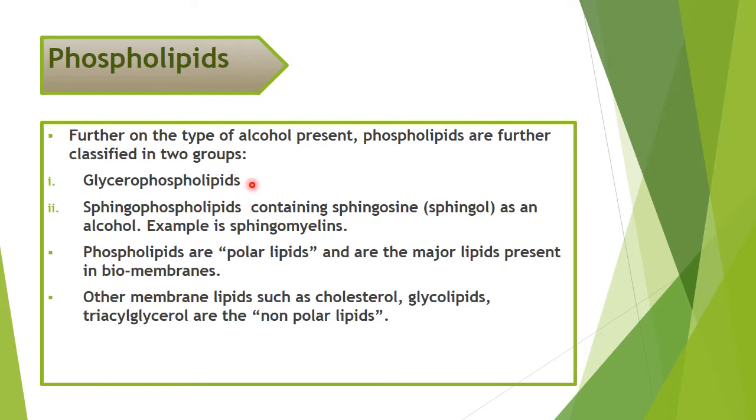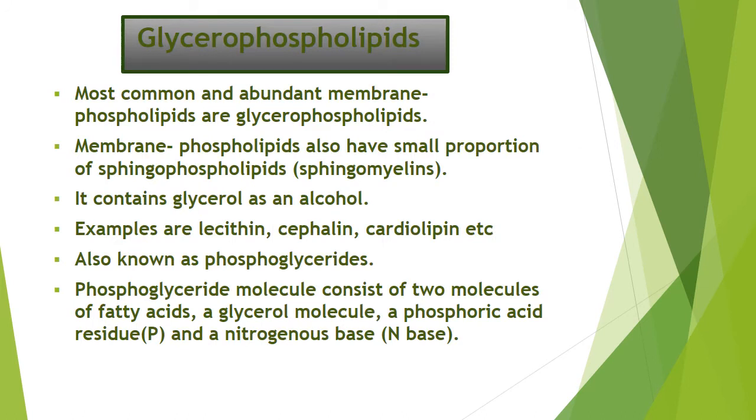Glycerophospholipids are phospholipids which contain glycerol as an alcohol. Sphingophospholipids contain sphingosine as an alcohol. An example is sphingomyelin. Phospholipids are polar lipids and are the major lipid present in biomembranes. Other membrane lipids such as cholesterol, glycolipid, TG are all non-polar lipids. Most of the membrane phospholipids are glycerophospholipids.